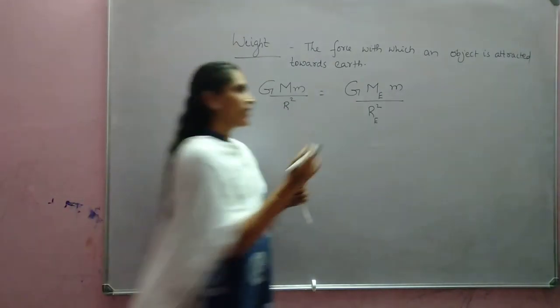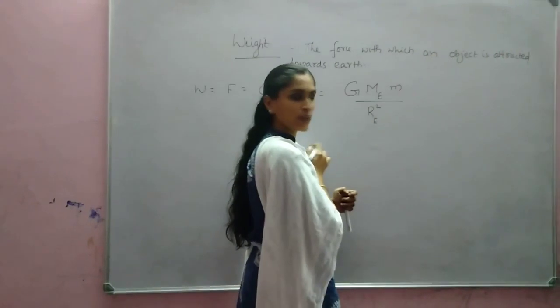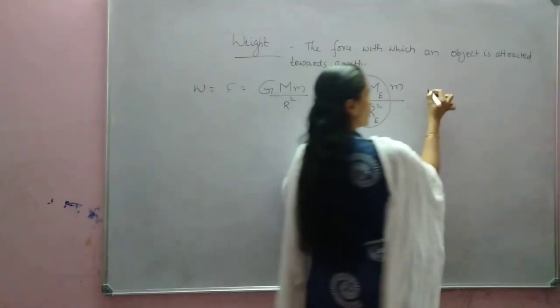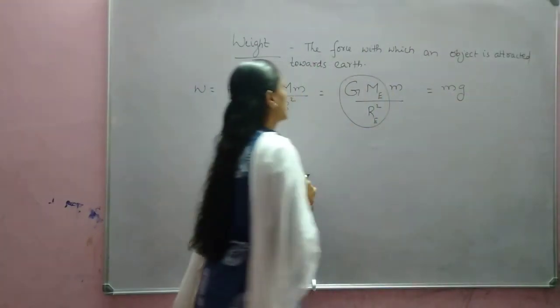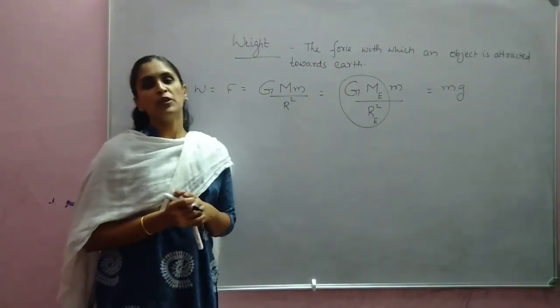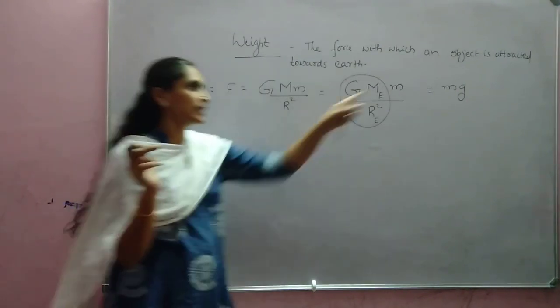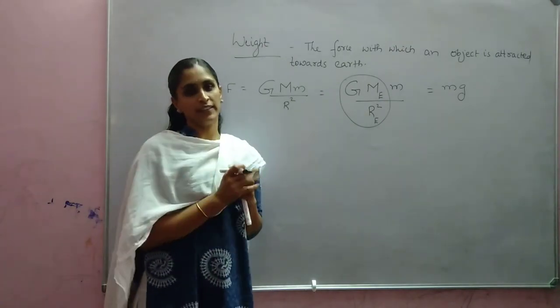G M_E by R_E square, as we already discussed, is the acceleration due to gravity. So instead we can write acceleration due to gravity g, and weight is equal to m g. Mass is m, weight is mg. So both are entirely different things.